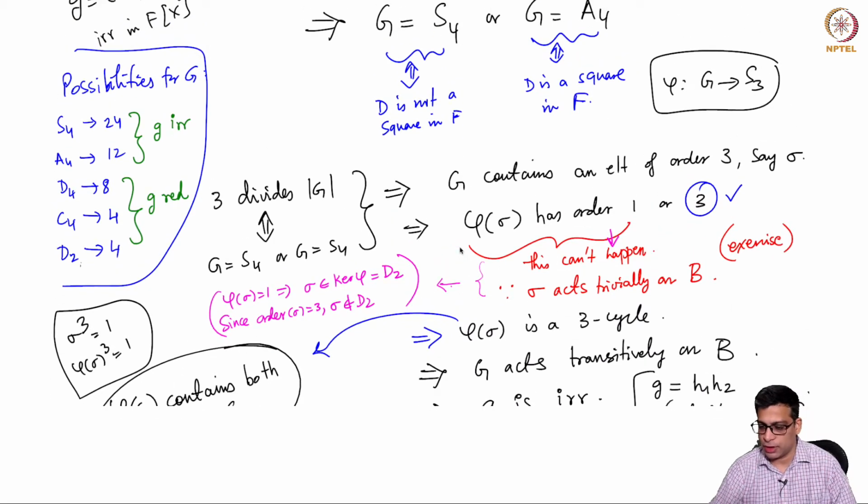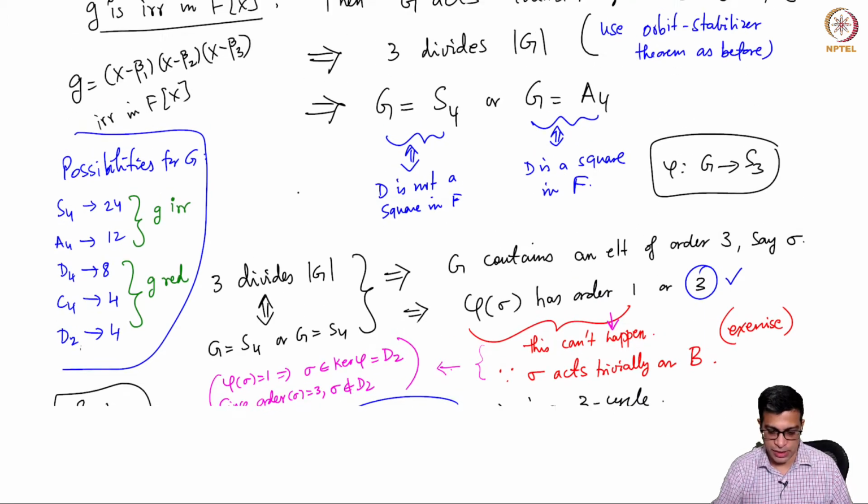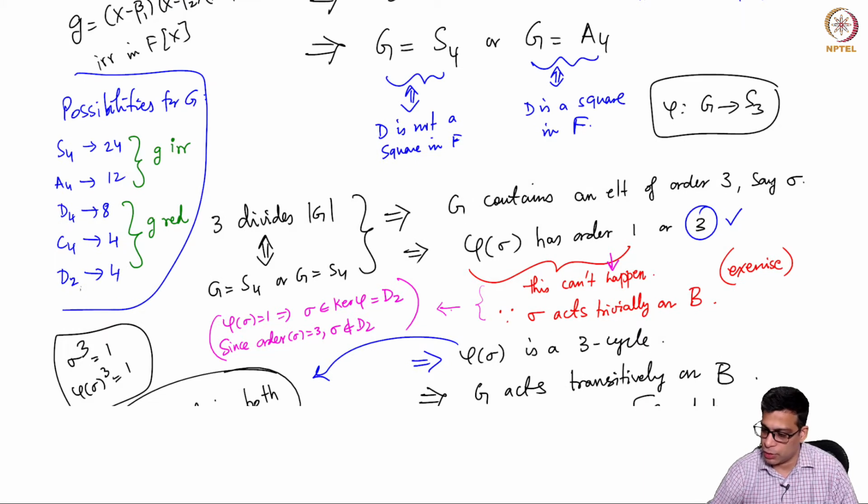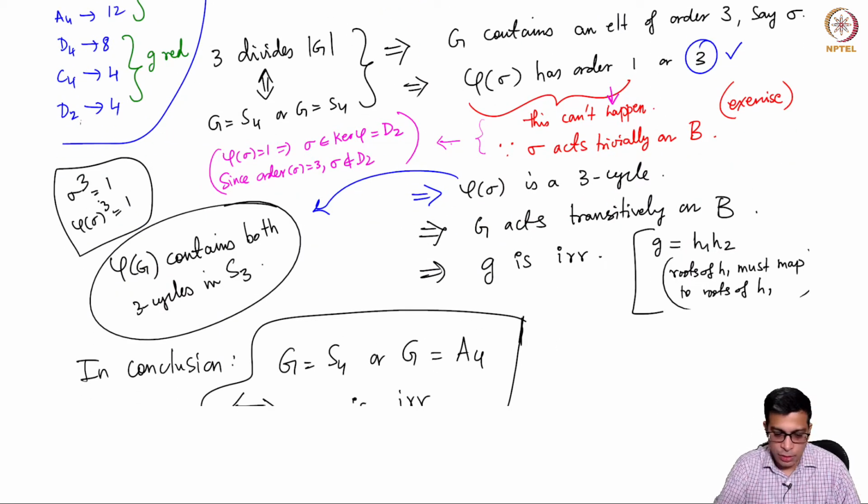There we encountered this situation where G is the Galois group in question, and it contains an element of order 3 by hypothesis, because 3 divides the order of G. This is the assumption that we are making. And then we want to conclude that the resolvent cubic of the polynomial in question is irreducible. In order to do that, we first note that G contains an element of order 3 called sigma, and its image has this property: if sigma cubed is 1, then phi of sigma cubed is 1. So the order of phi of sigma is either 1 or 3.